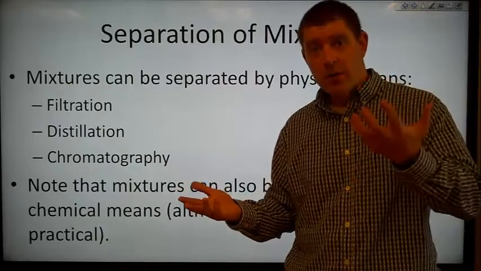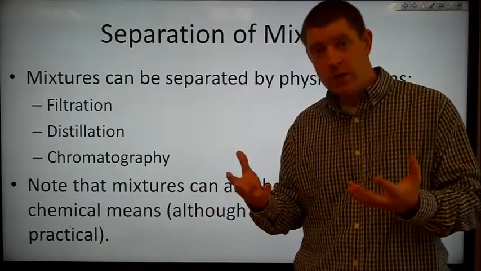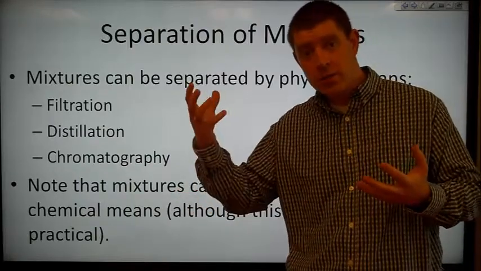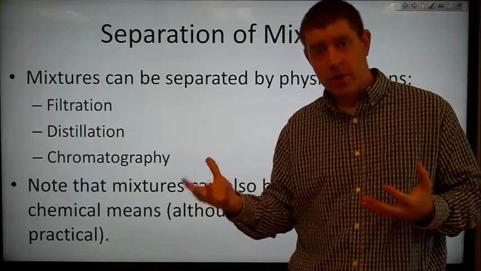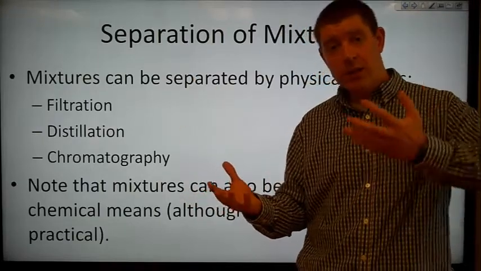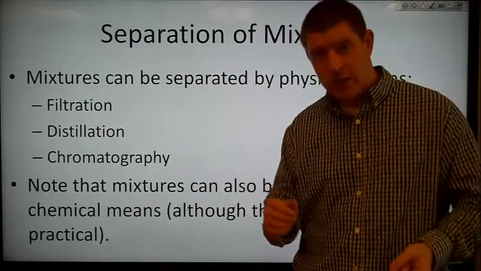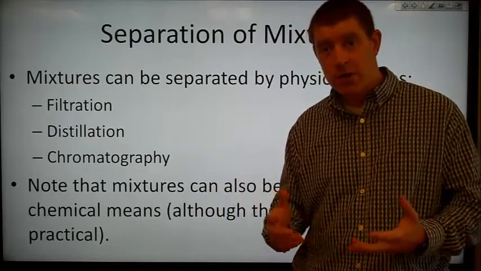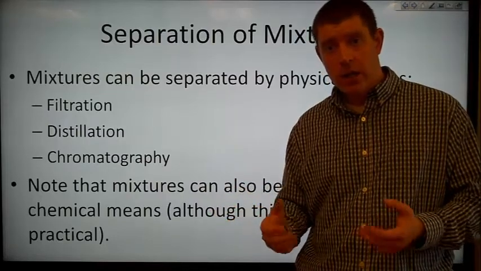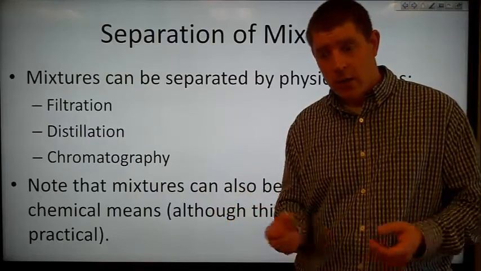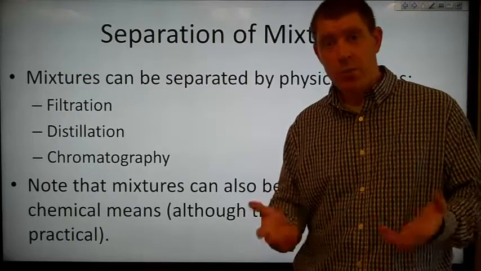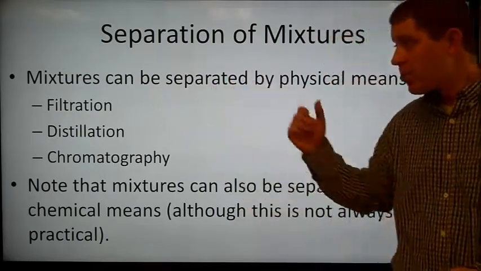The peanut M&Ms are a little bit larger, so if I have some holes that are larger than the size of the regular M&Ms with no peanuts, but smaller than the size of the M&Ms with the peanuts, if I pass the mixture over a screen containing holes of that size, well, the normal M&Ms will fall through and the peanut M&Ms won't. So I can separate it by filtration.